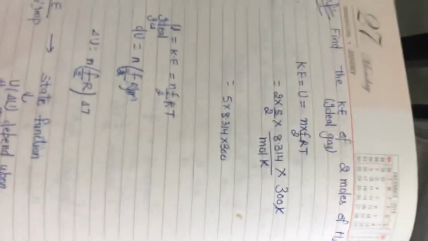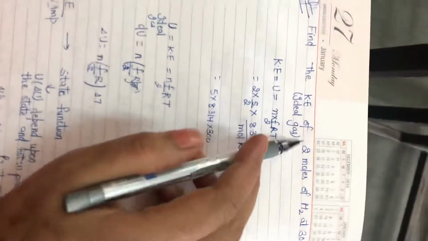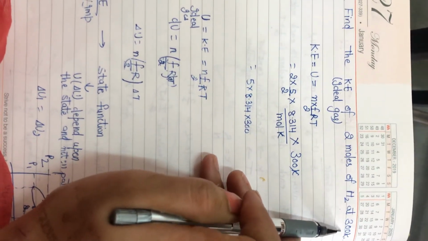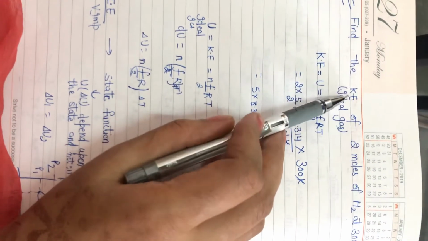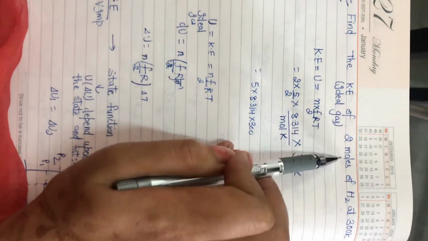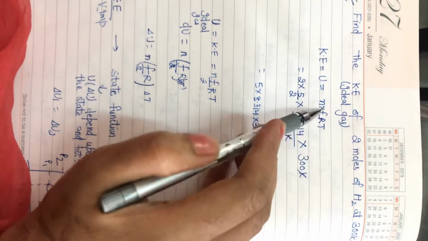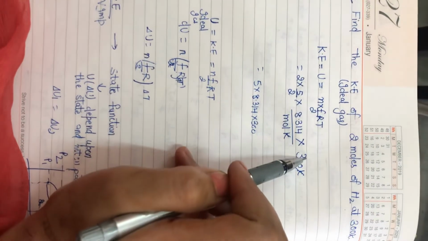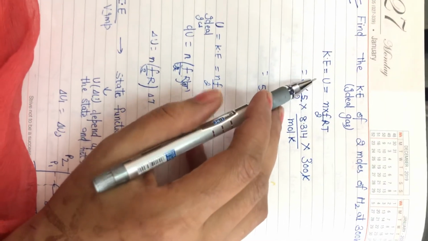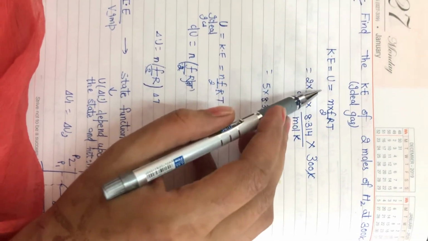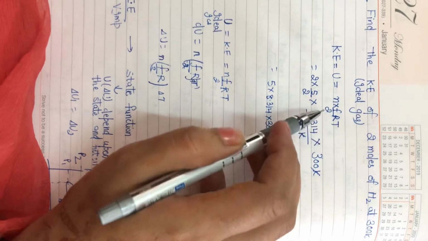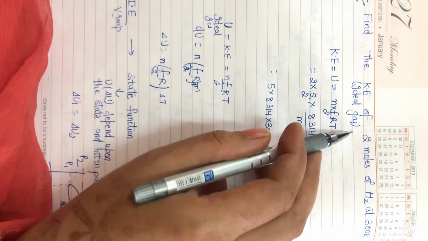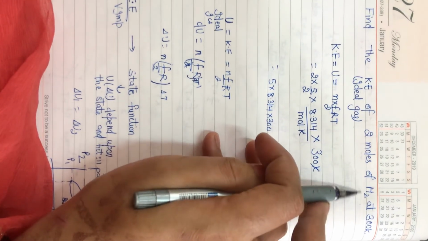Now, let's come to a numerical. Find the kinetic energy of 2 moles of hydrogen at 300 Kelvin. Kinetic energy find out करनी है बेटा 2 moles of गैस के लिए, 2 मोल्स, n कितना है 2 मोल्स, हाइड्रोजन एट 300 केल्विन, टेम्परेचर कितना है 300. वी विल राइट द फॉर्मूला फर्स्ट फॉर काइनेटिक एनर्जी एंड इट इज n cross f by 2 RT where n is 2. Degree of freedom is 5 in case of 2 moles of hydrogen H2.